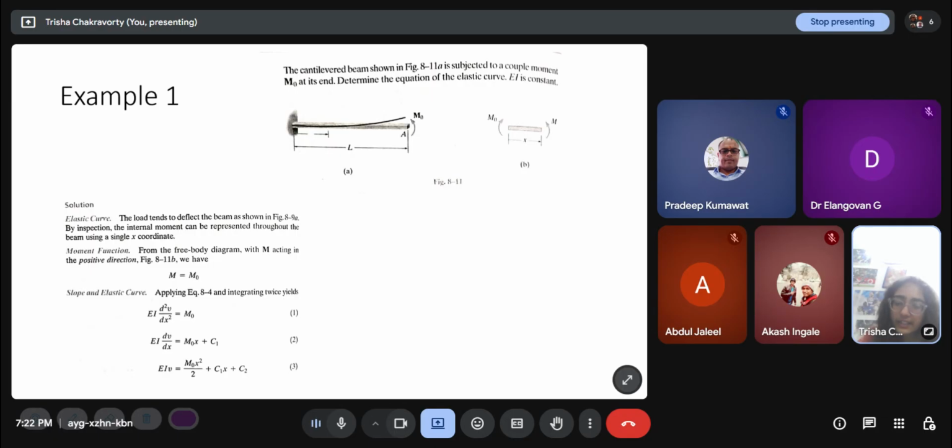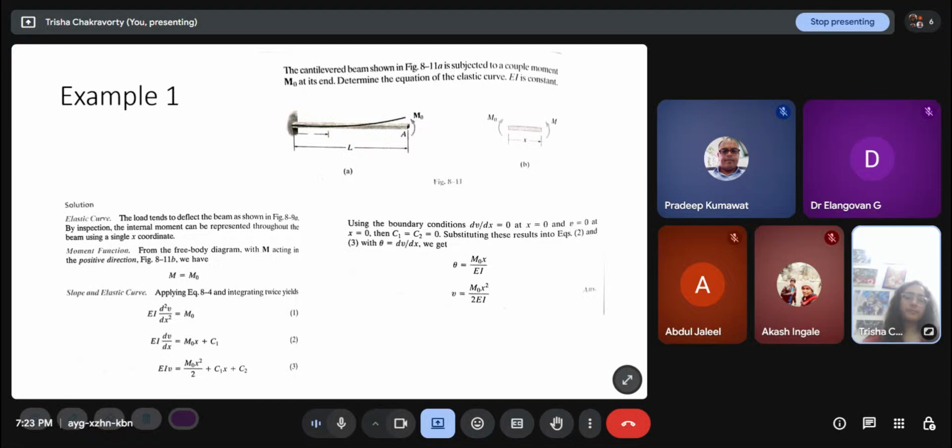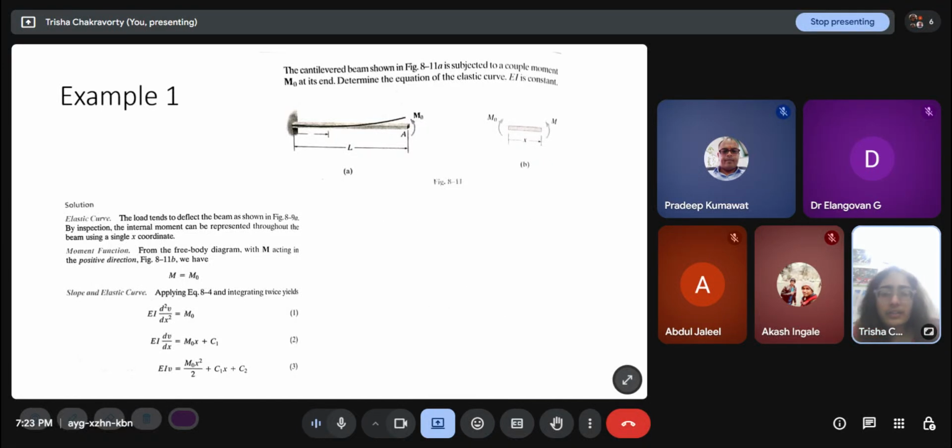Then I want to find v as a function of x, so I have to keep integrating till I get v. Then EIv is equal to M naught x squared by 2 plus c1 x plus c2. I have two constants. Now to solve these constants, we have to apply the boundary conditions. So what boundary conditions do I know here? I have a fixed support. At a fixed support, I know that there can be no transverse deflection. So at x equal to 0, v is also equal to 0.